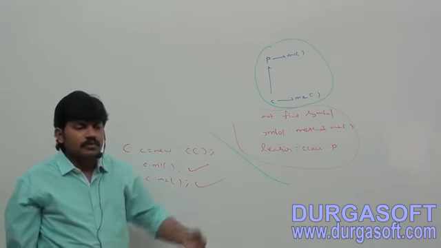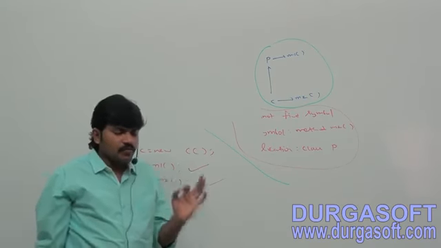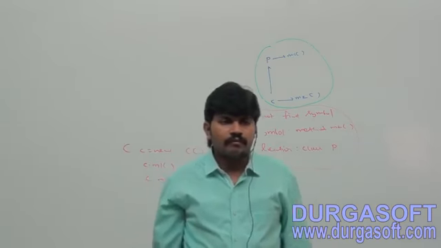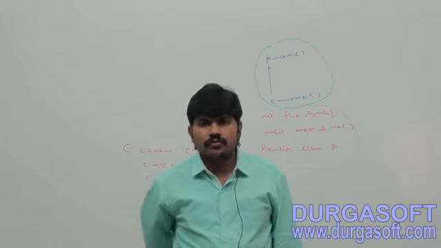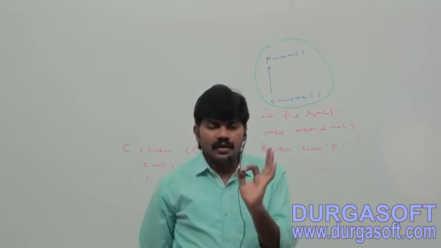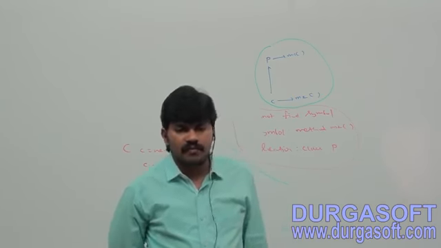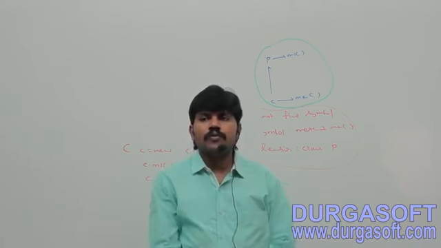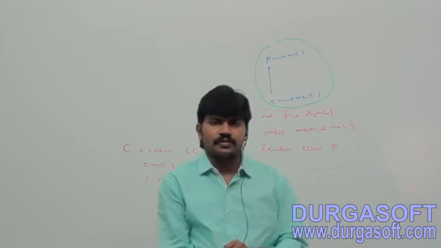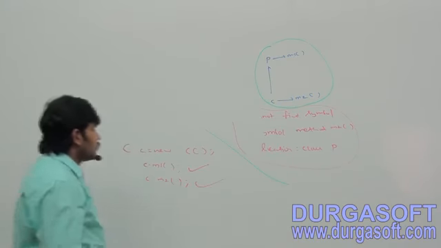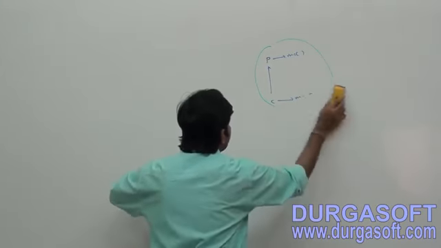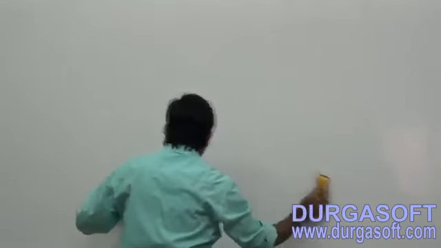When should we go for parent reference to hold child object?